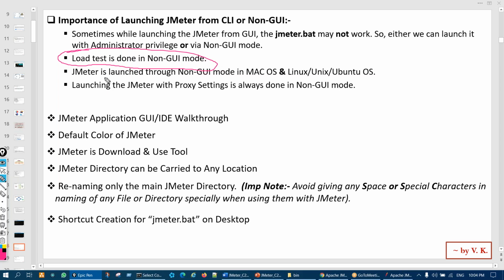Load testing is done in non-GUI mode only. Then, on Mac OS or on Linux or Ubuntu, JMeter is launched through non-GUI mode as well.